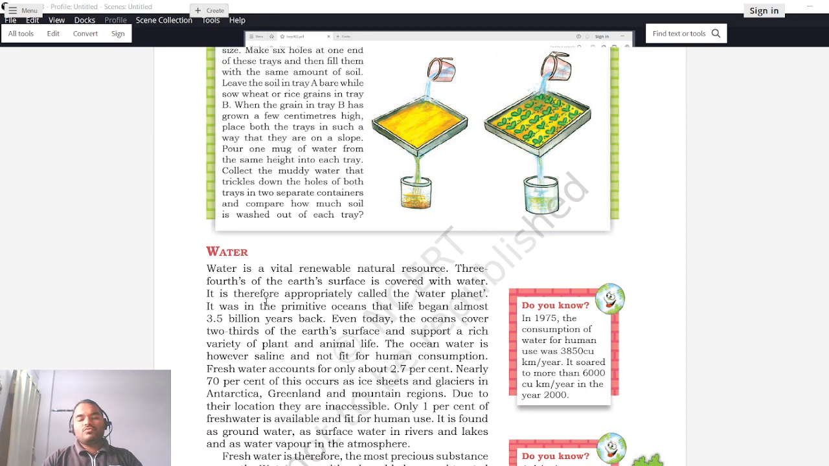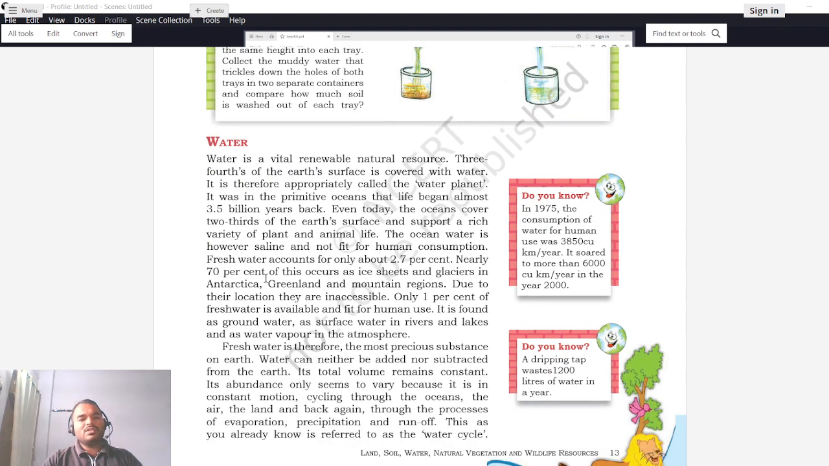Yeah. So after looking into the soil, the next resource that we have to see is water. Water is a vital renewable natural resource. Three-fourths of the earth's surface is covered with water, that is 75% of the earth. It is therefore appropriately called the water planet. Since there is plenty of water available on our planet, our earth is also known as the water planet. It was in the primitive oceans that life began almost 3.5 billion years back.